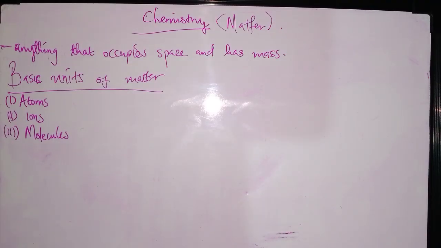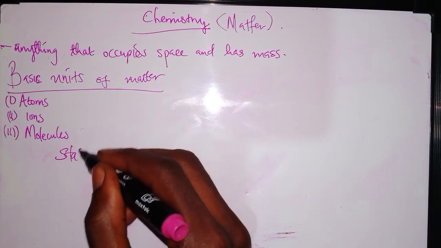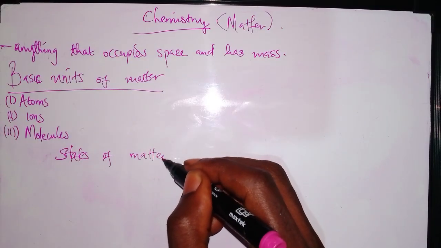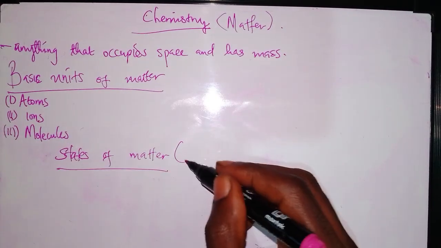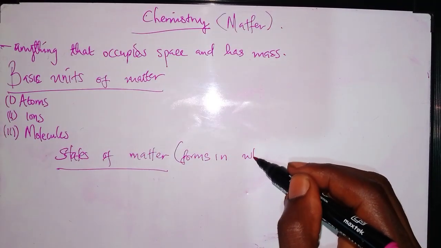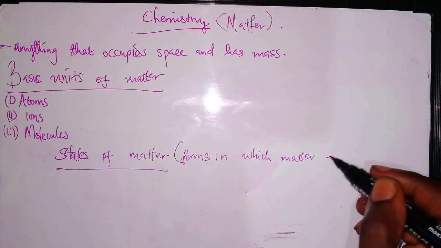Those things are what are known as the states of matter. These are forms in which matter exists.